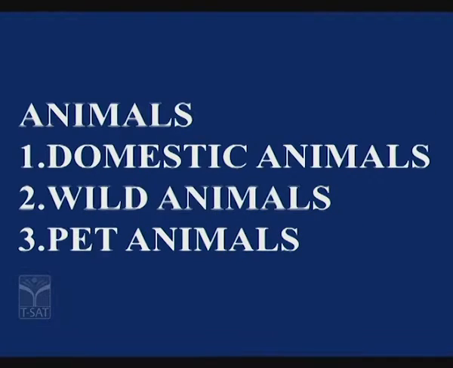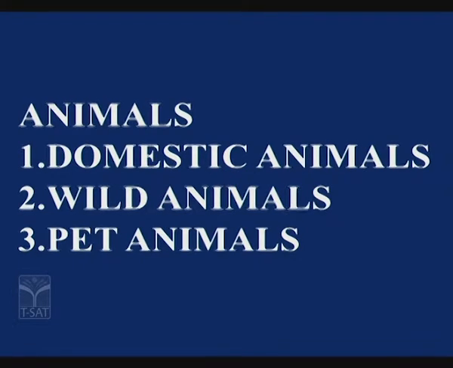So here, you know children, there are different types of animals. What are those? They are domestic animals, wild animals and pet animals. What are domestic animals? The animals which are reared by human beings for various purposes, such as for the production of food or for agricultural purpose or for transport purpose, are called domestic animals. Examples are cow, goat, buffaloes, etc.